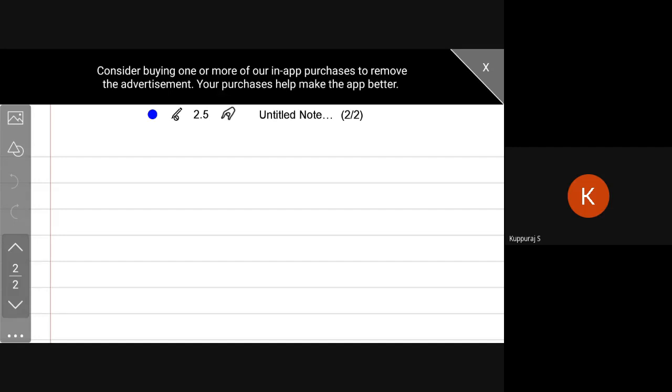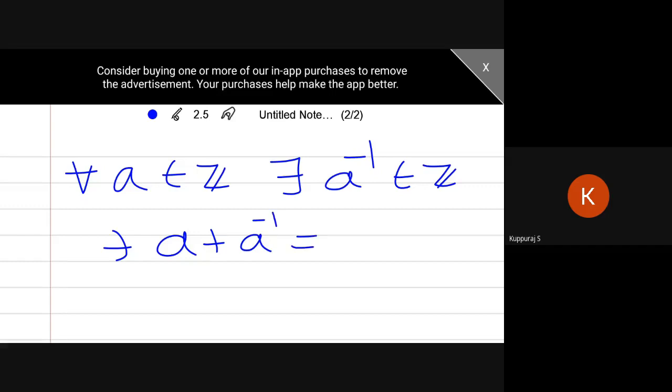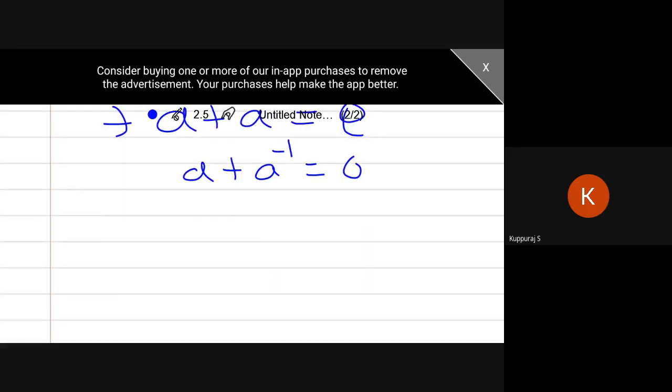Similarly, if I choose any element in Z, there exists an element in Z such that the sum of the two elements is nothing but my identity element 0. Often we say E, but here the identity element is 0, so I can write A plus A inverse equal to 0. So easily you can identify your A inverse. What is your A inverse here? A inverse equals minus A.